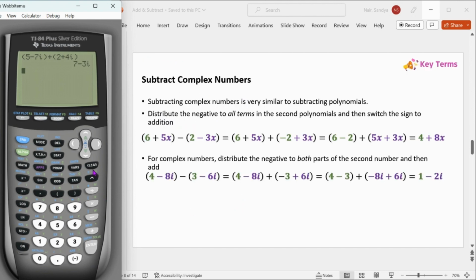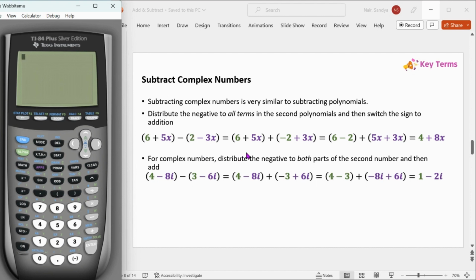So we can also subtract complex numbers. And once again, this is very similar to what we did when we were subtracting polynomials. Remember, we didn't actually subtract, we used the fact that subtracting is the same thing as adding the opposite. So we would keep the first polynomial the same, right? The 6 plus 5x stays as it is. Then we switch this minus sign in the middle to a plus, and then we distribute that minus to every term in the second polynomial. What that does is it basically switches the signs of both these terms.